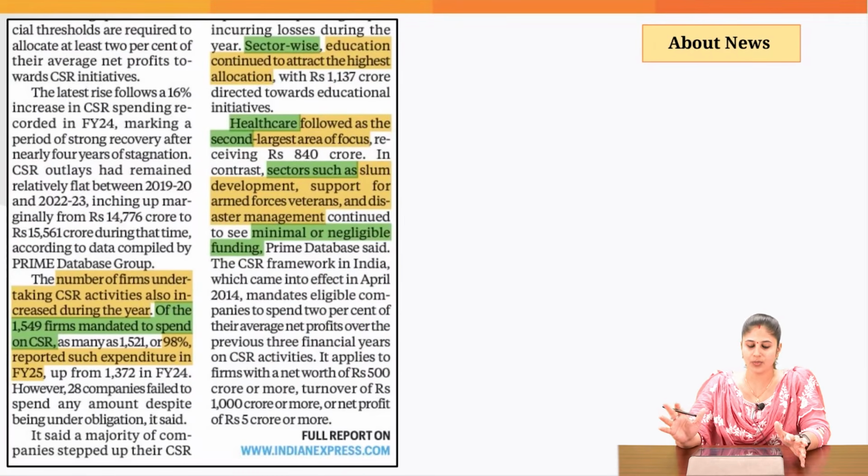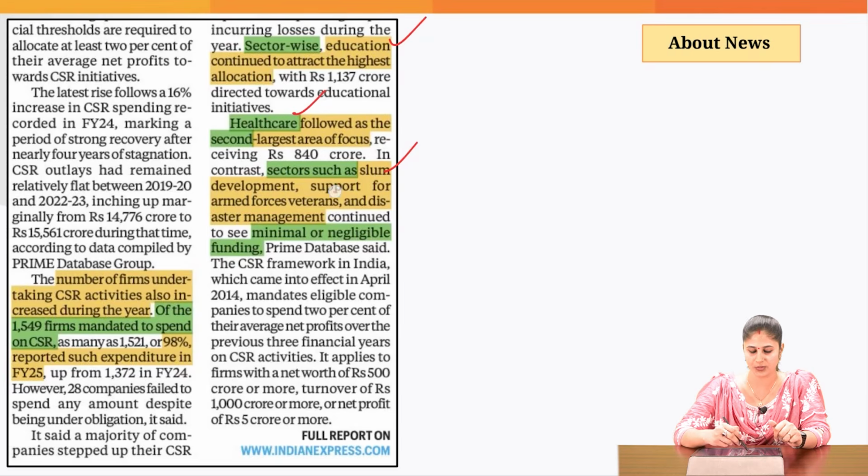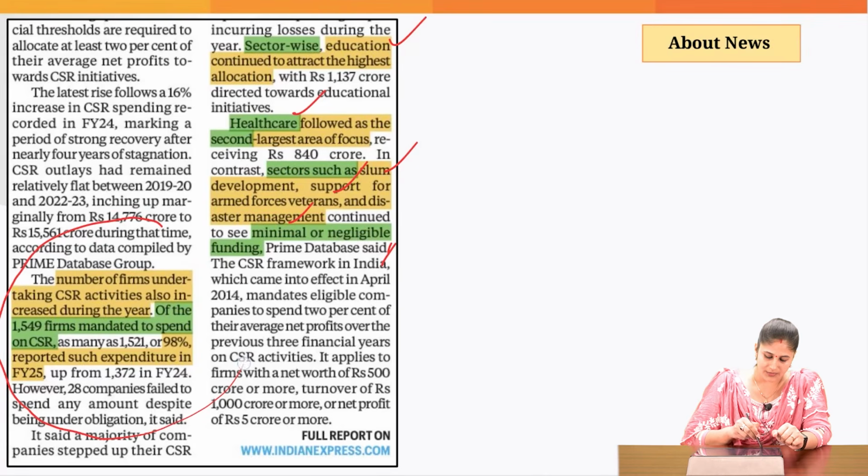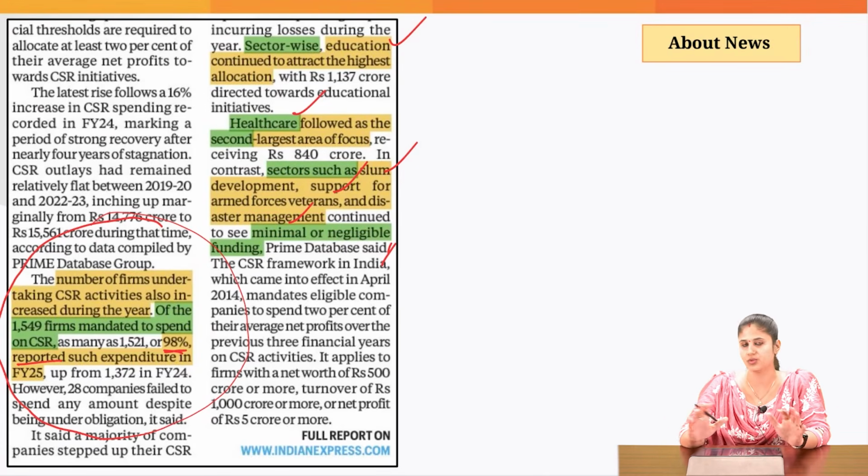But when you talk about sector-wise allocation of CSR expenditure, the majority has been given to education, then the second one is healthcare, but minimal CSR expenditure is being done on areas like slum development, support for armed force veterans and disaster management. And the good part is, we have seen that 98% of the firms which are supposed to do the CSR expenditure have done it in this particular year.